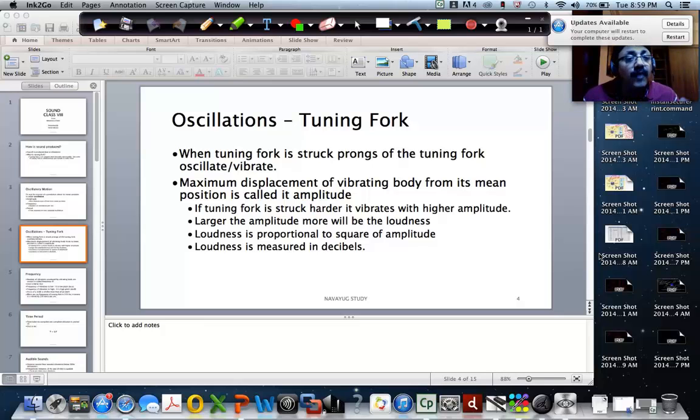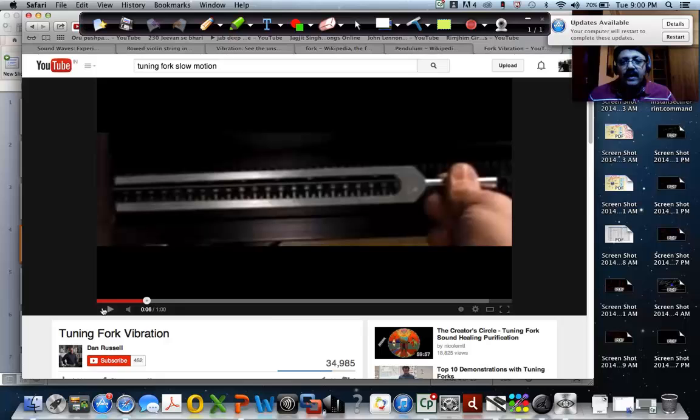Maximum displacement of a vibrating body from its mean position is its amplitude. So that's something which I told. So if you go back to the video and look at the prong, what is the maximum displacement this prong has from its mean position in the to and fro motion? It can't be told exactly, but that's basically what amplitude is, right?